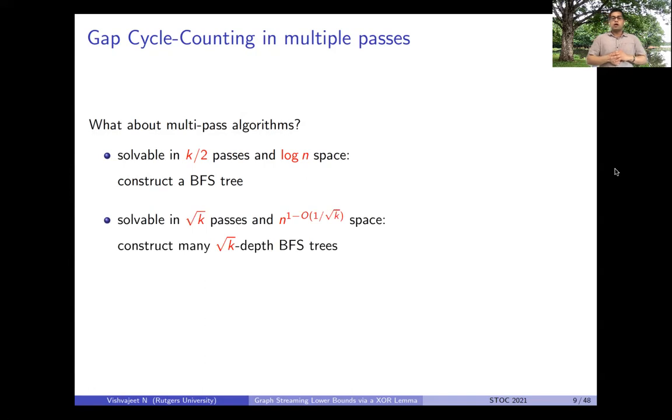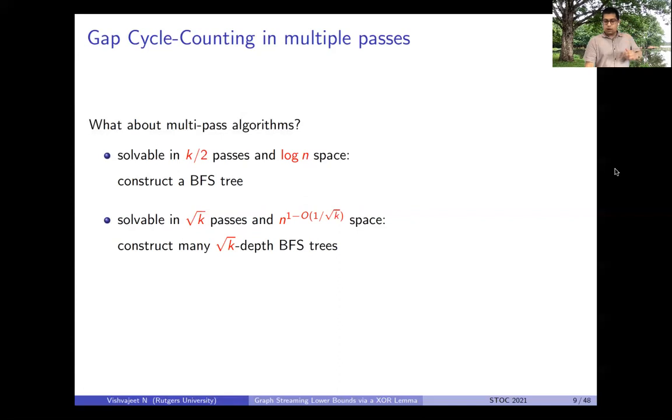But if we only allow our algorithm square root k passes, then we only have a near linear space algorithm. And what it does is it samples vertices which are at distance 2 square root k from each other. And we would construct BFS trees now which are rooted at all of these vertices. In every pass, we increment the depth of these BFS trees by 1. At the end of square root k passes, we just check if the union of these square root k depth BFS trees contains a k cycle or not.